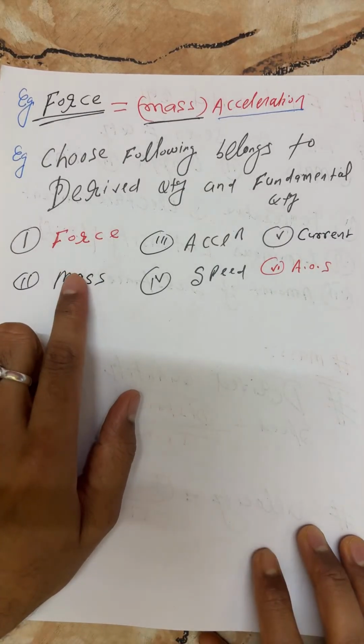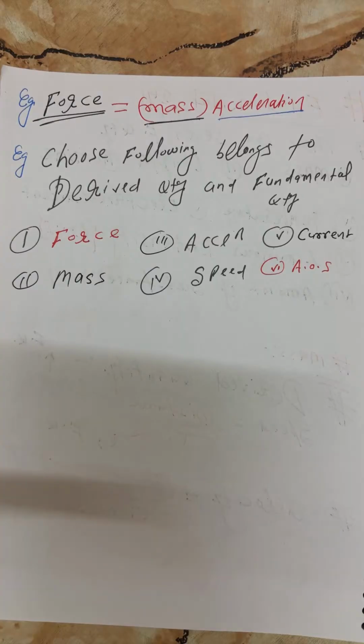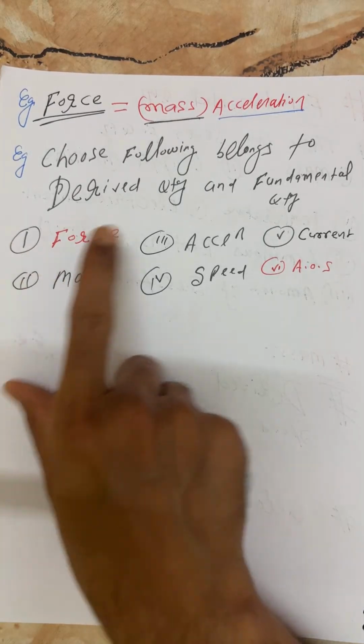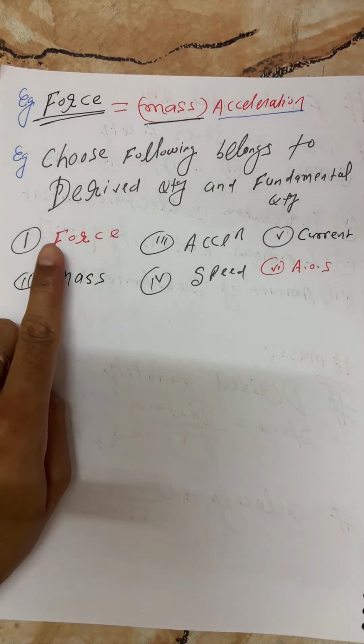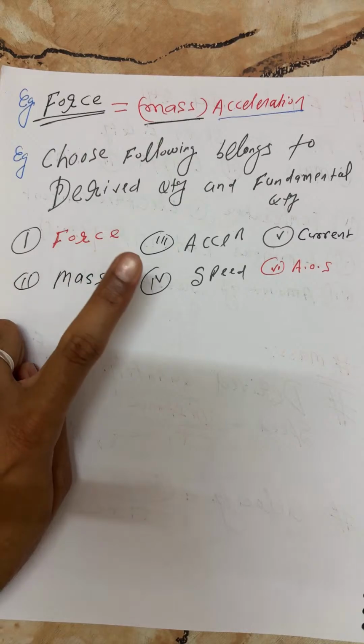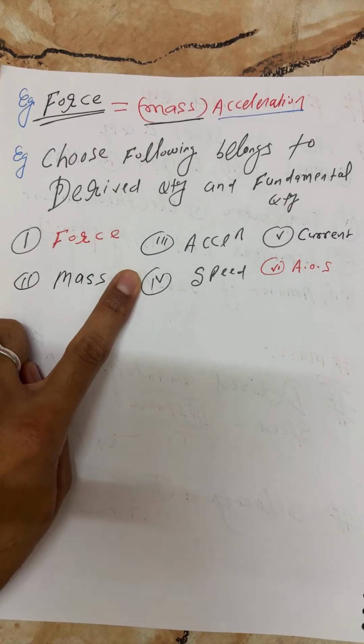Students, answer me here if you understood what a physical quantity and a derived quantity are. Kids, write your idea in the chat box. There are options 1, 2, 3, 4, 5, 6. Which one belongs to the derived quantity and which one is a fundamental quantity?